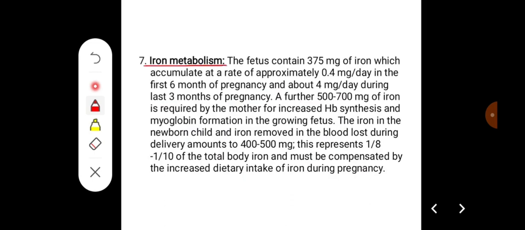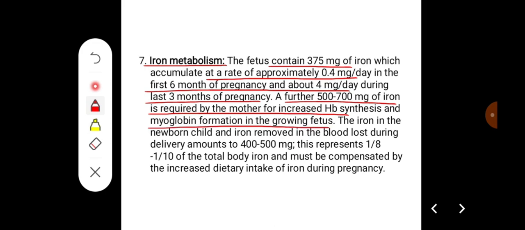Effect on iron metabolism. The fetus contains 375 milligrams of iron, which accumulates at the rate of approximately 0.4 milligrams per day in the first 6 months of pregnancy and about 4 milligrams per day during the last 3 months of pregnancy. A further 500 to 700 milligrams of iron is required by the mother for increased hemoglobin synthesis and myoglobin formation in the growing fetus.